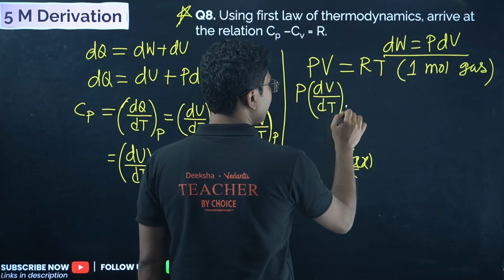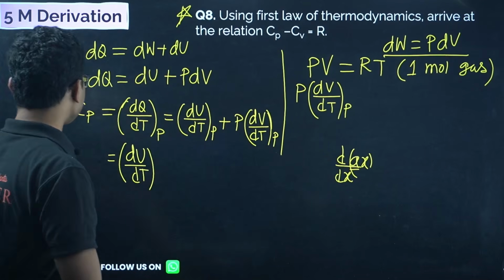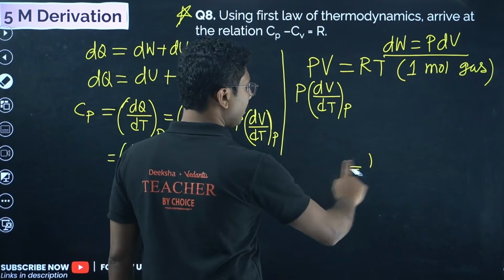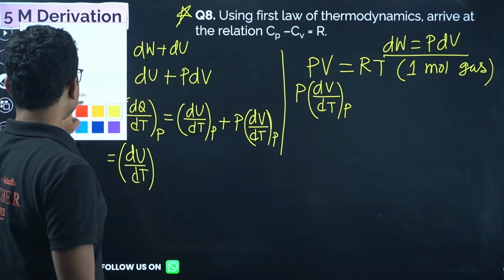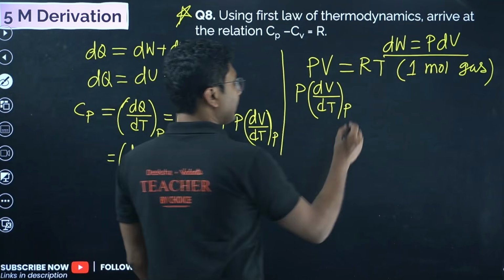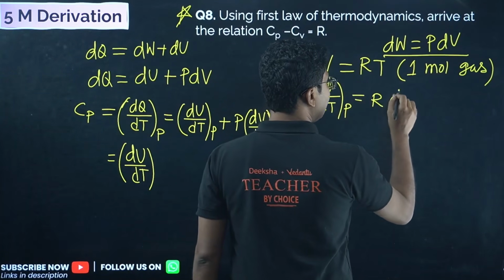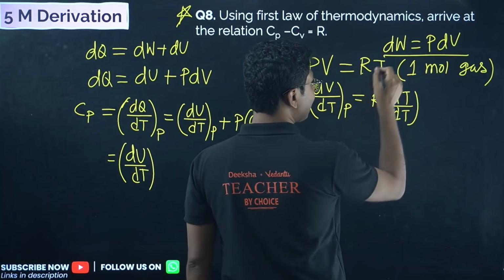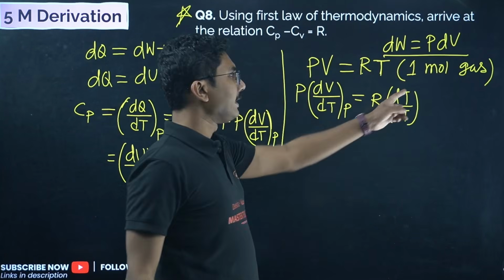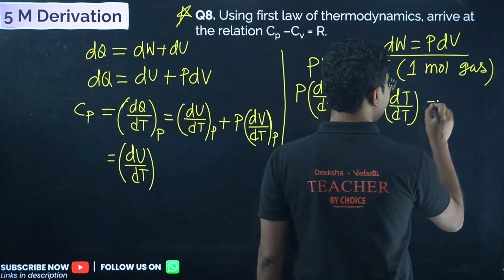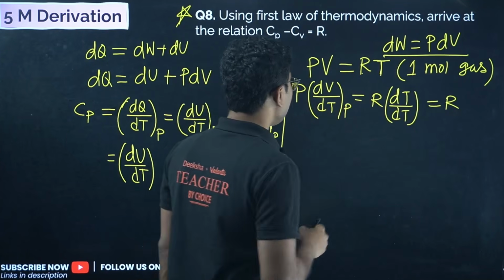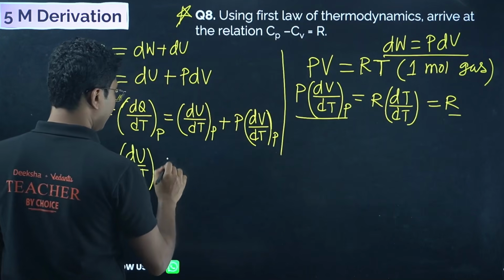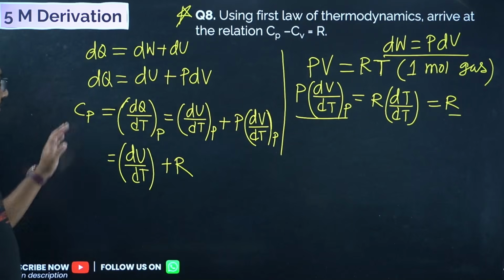Because we are doing it for constant P, P generally is not constant, but for calculating Cp, we take P as constant. That is why P is being treated as constant here. And that equals R times d/dT of T. R is the universal gas constant, so only T will be differentiated. d/dT of T equals 1, so we get P dV/dT equal to R. Just put that value over here. So Cp we have calculated.